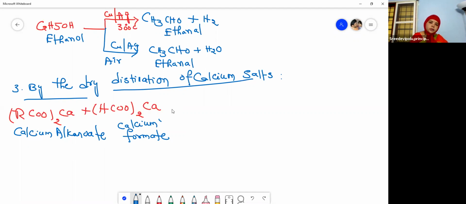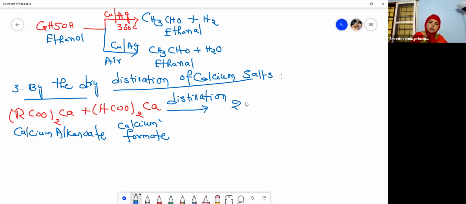And then what I'm going to do, so this is a distillation, right? Dry distillation, by the dry distillation of calcium salt of alkanoate, means calcium salt of carboxylic acids, so we get this aldehyde. So what do you get? Aldehyde. So now let us see the product obtained here.